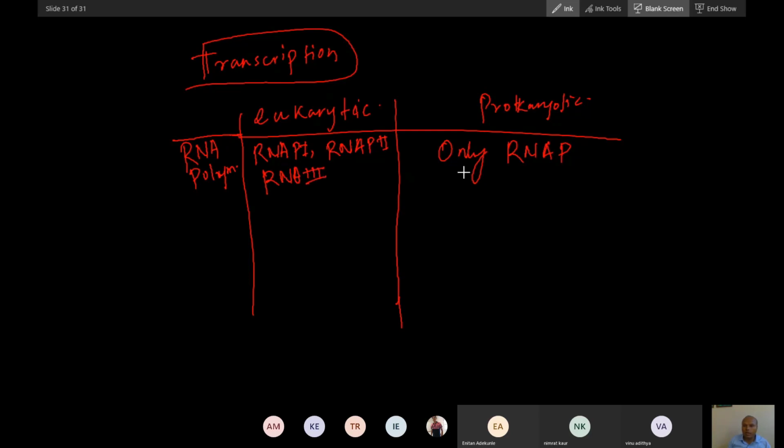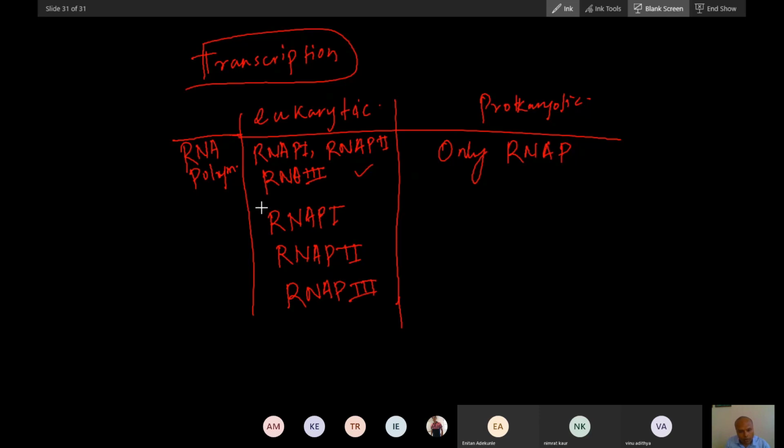These three enzymes are the enzymes for transcription. RNA polymerase 1 transcribes which RNA? RNA polymerase 3 transcribes which RNA?